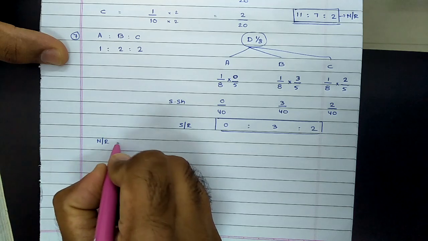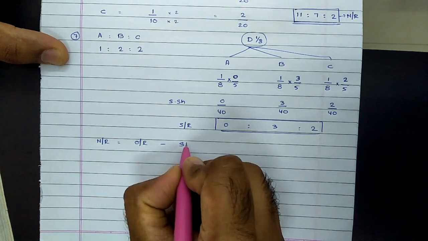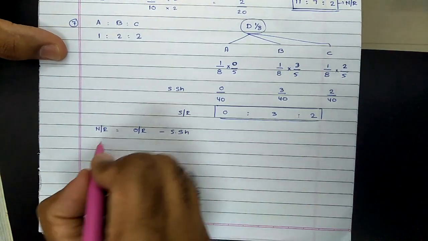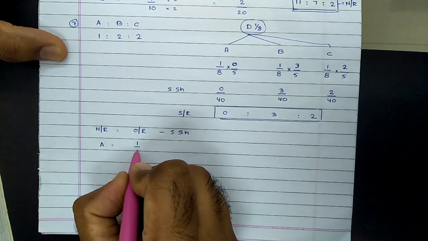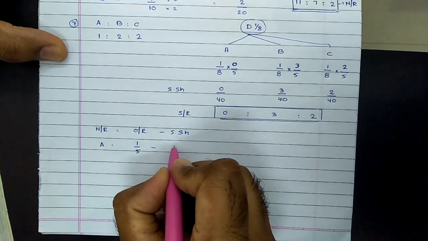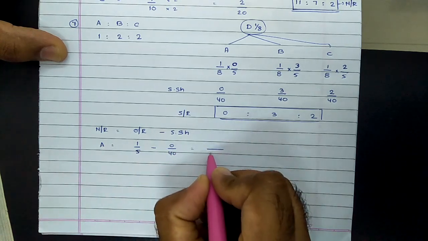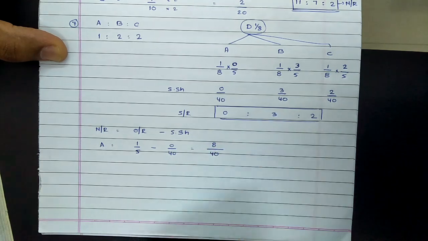So the new ratio between A, B, C and D will be equal to old ratio minus sacrificing share. Applying the same over here. For partner A, old ratio was 1 by 5 minus the sacrifice made by A, which is 0 by 40. So on simplification, the answer comes to 8 by 40.